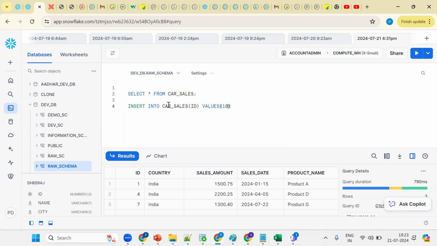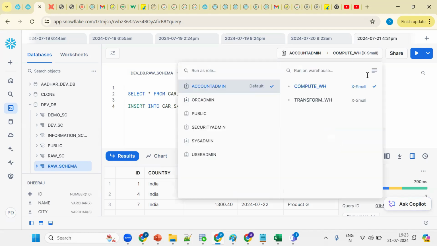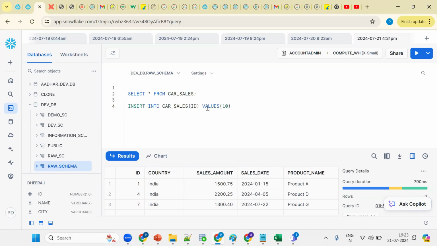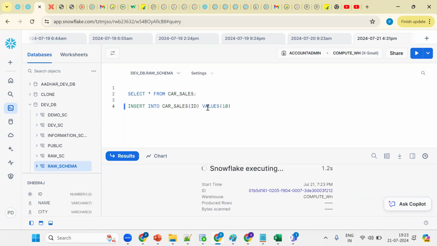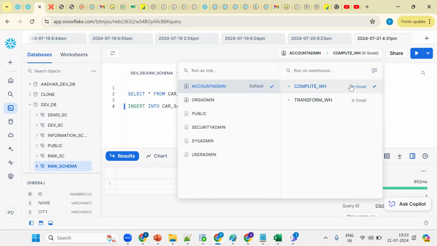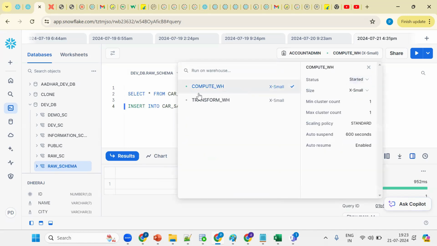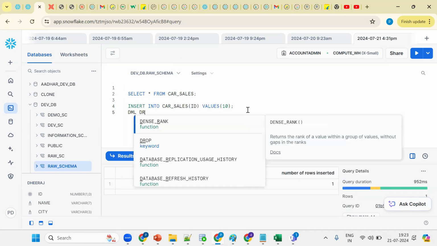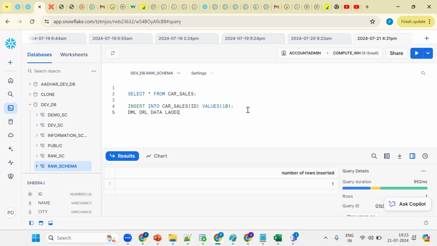Values. Okay, see, simple example. Now see, which status is it in? As of now, it's in suspended status. Now what happened? Let me execute a DML statement. Okay, now see, it's executed. Now what state did it get in? It's in started status. If you want to perform any DML operations, DRL operations, or data loading operations, we compulsorily require a virtual warehouse.